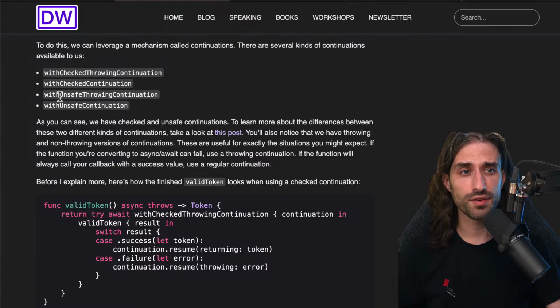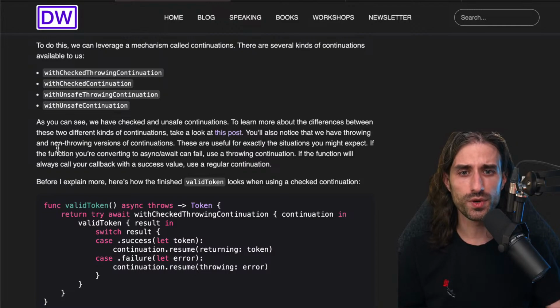But with the unsafe continuation, it will not happen, and so you will not be aware of it until your app crashes. So the rule of thumb here is always use the checked version. Always use the checked continuation. The unsafe continuation is only for the rare case where you are wrapping low-level performance-intensive code, but basically I've never had a use case where I had to use an unsafe continuation. So use a checked continuation unless you can prove by profiling your code that there is indeed a significant difference between using a checked and an unsafe continuation.